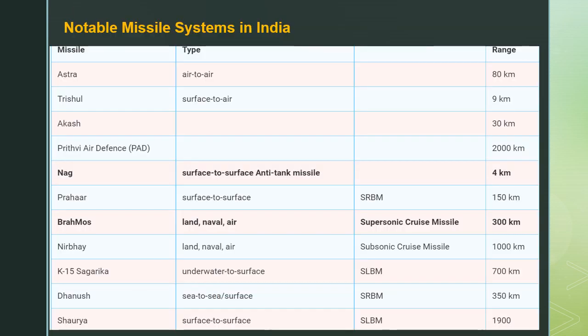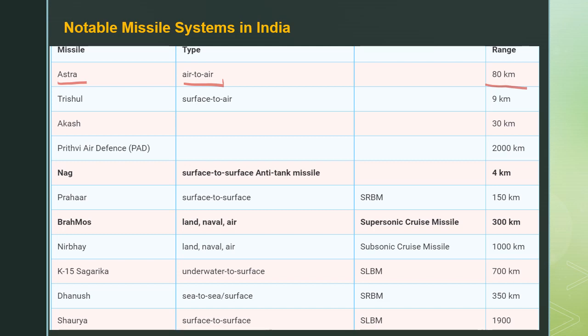And if we see the notable missile systems in India, we have different types of missiles. It is very important to know which type of missile is which. The first one is the Astra. Astra is basically the air-to-air missile category, and from the exam point of view it is very important to know the type of missiles. This is an air-to-air missile, and its range is 80 kilometers. Majority of the papers even ask the range also. So this table must be remembered.